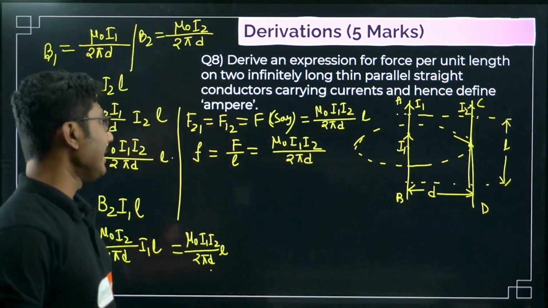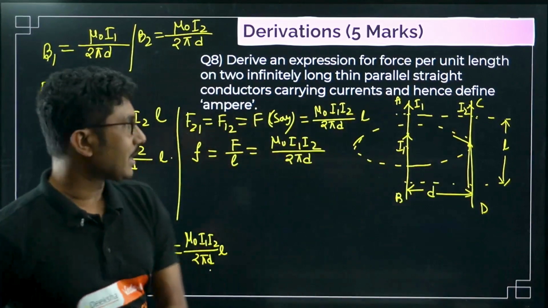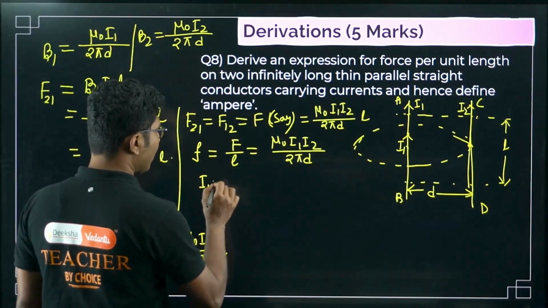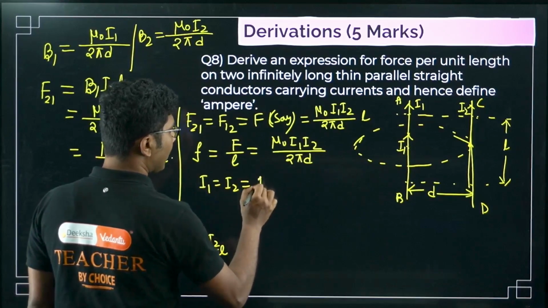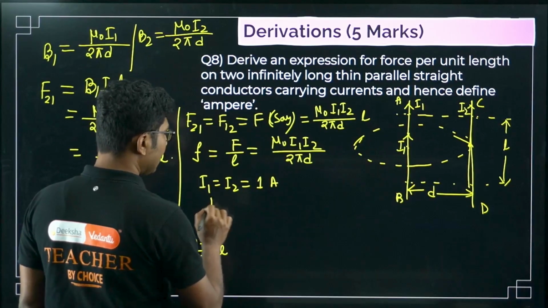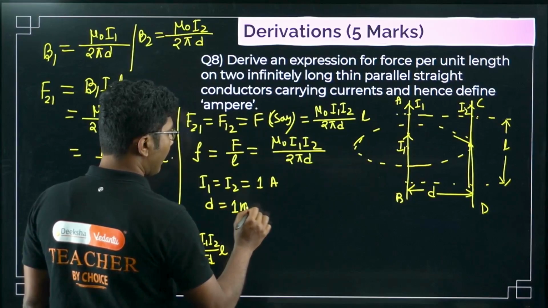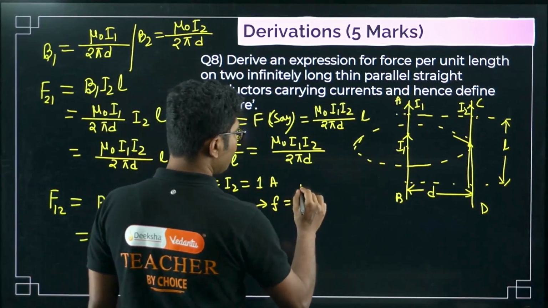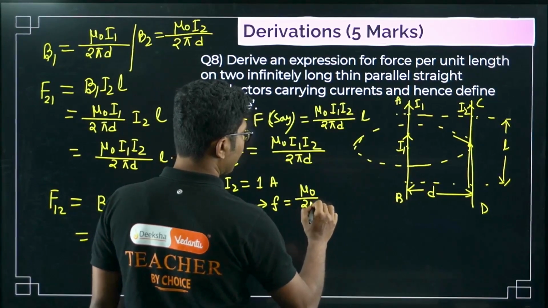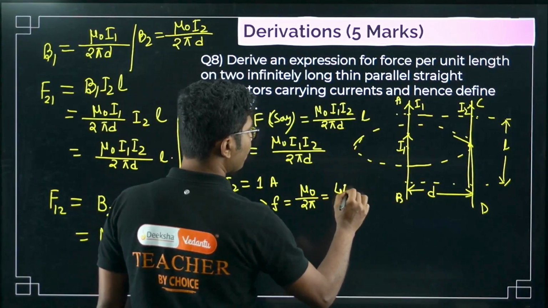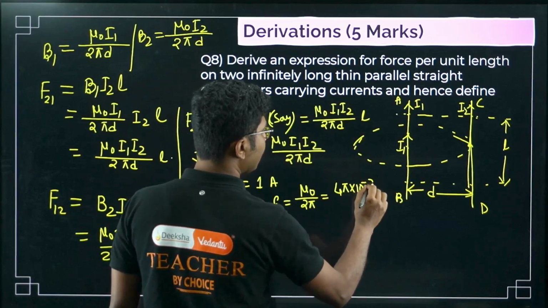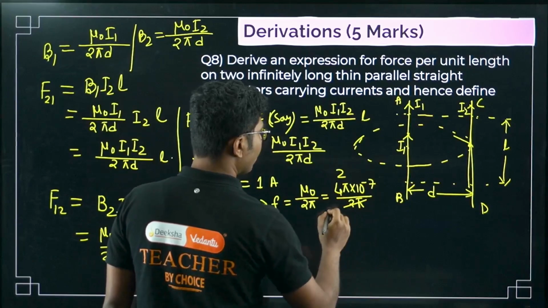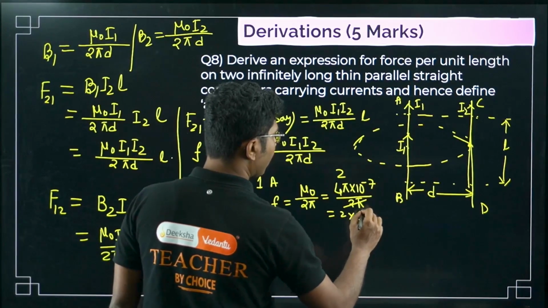Now this is not the end. You have to define ampere from this derivation as well. So what to do for that? We have to assume that I1 equals I2 equals say 1 ampere, and d equals 1 meter. Then what is this force? Then this force will become mu naught by 2 pi. Now what is mu naught? Mu naught is 4 pi times 10 to the power of minus 7, by 2 pi. So it cancels. So you get 2 into 10 to the power of minus 7.